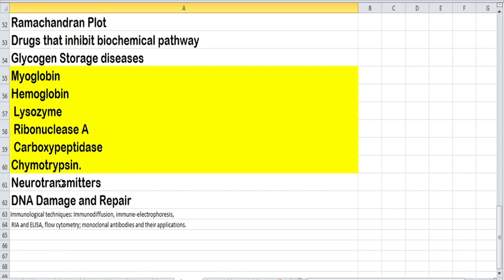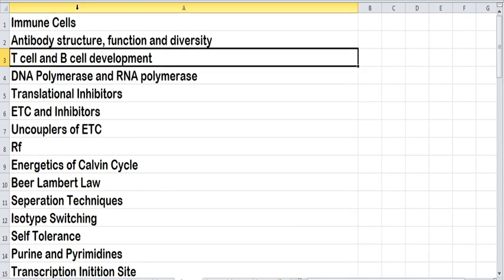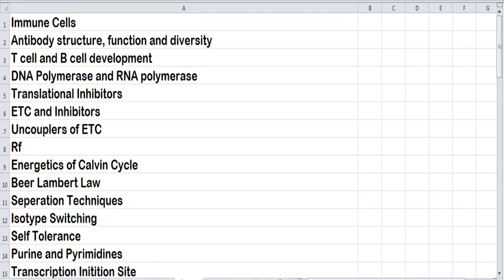At last, if you have time, you should also study the monoclonal antibodies like hybridoma technology and their application. So these are the list of things. So try to cover at least the topics which I have listed over here. Still, you have lots of time. Still, you have 10 to 15 days for your GATE Excel paper.